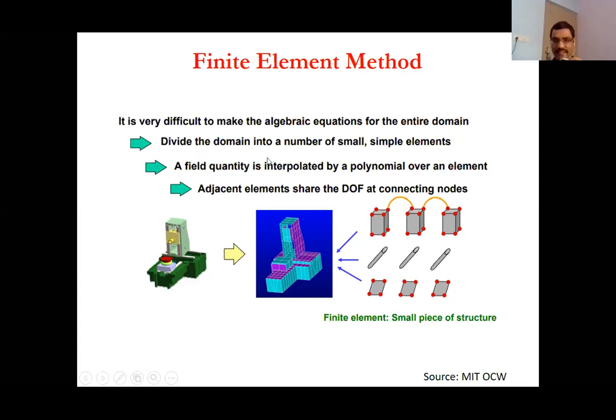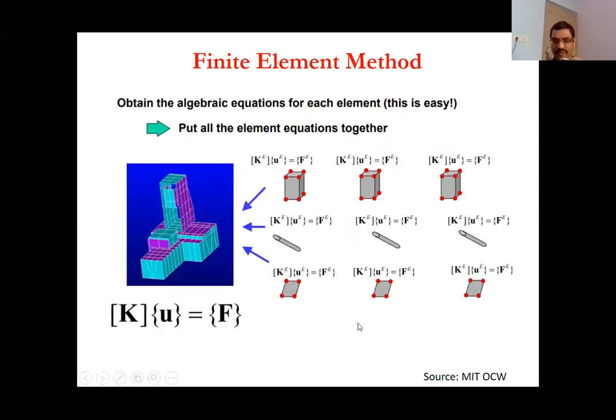Once you have that, you solve the individual elements, and for individual elements you have K times U is equal to F. Then ultimately you put them together, and you get the desired behavior.